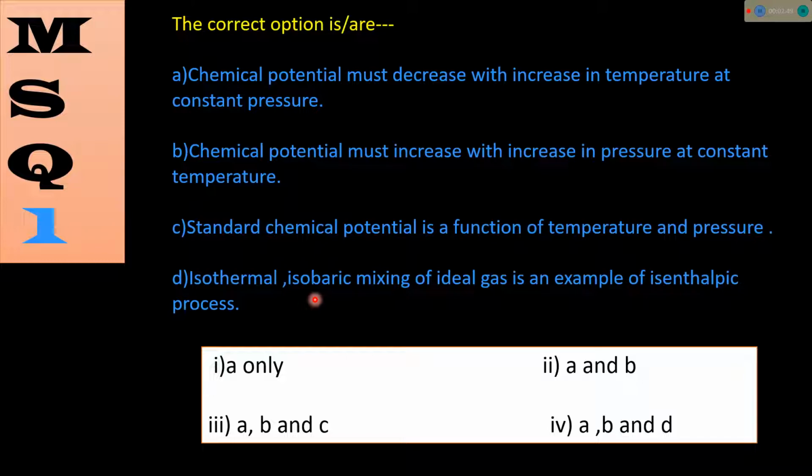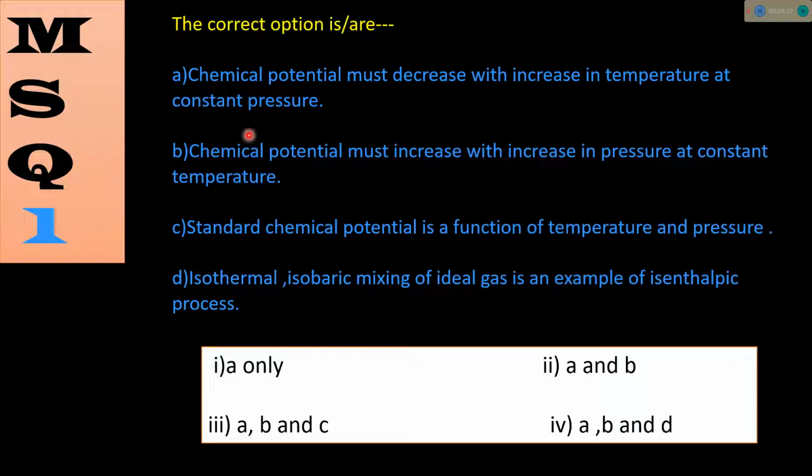MSQ सीरीज में 2-3 ऑप्शन भी सही होता है और कुछ केस में ओनली 1 ऑप्शन भी करेक्ट होता है. सो MSQ मीन्स हर बार हर केस में 2-3 ऑप्शन सही होगा ये नहीं है, कुछ केस में एक ही ऑप्शन करेक्ट होता है. इसलिए मैक्सिमम केस में क्वेश्चन इस तरह का होता है, the correct options is or are. Is means only 1 option possible, are means more than 1 option possible. So let's discuss every statement separately in detail. Then we will see which statements are correct or wrong from these 4 statements given.